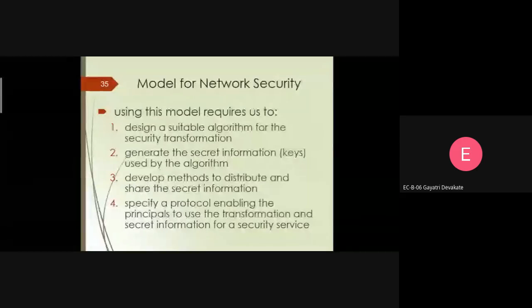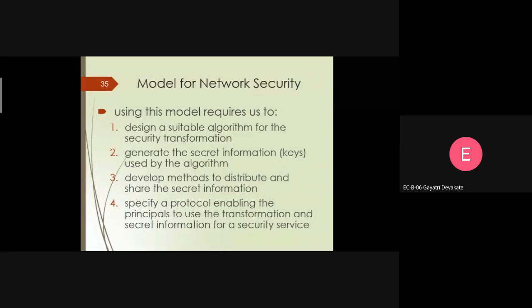Suppose we want to protect our system. Take the example of our home. We can lock the door with the help of a lock, and we can unlock the door by using a key. It is a real-life application. But in terms of our network security, आपण असं we can provide a lock to that particular data. आपण असं करू शकतोय का? We can use a lock and key. Similar to our home applications, if we have to protect our data, we can design various keys. So what is a key?